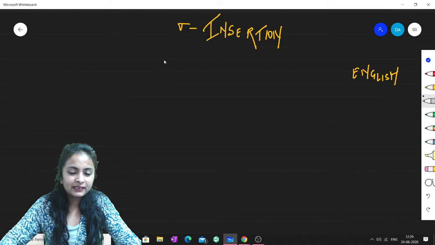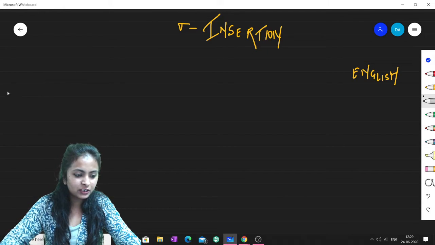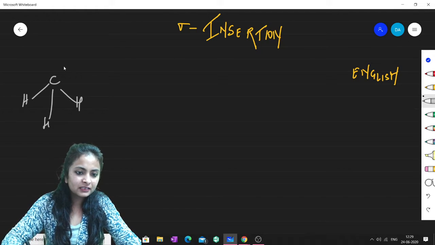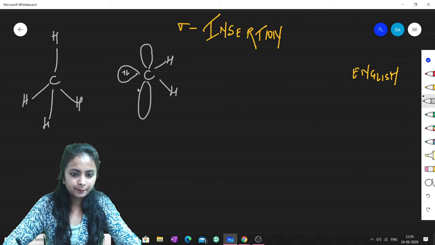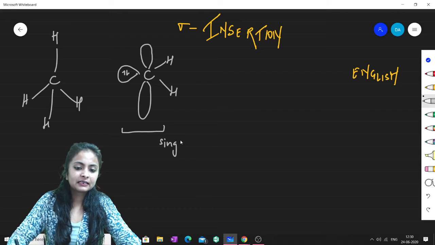Okay, so guys, sigma insertion. First of all, how does sigma insertion work? Let me give you one example. Let's take methane. So this is methane, and to this methane I provide carbene. In this carbene we have an electron pair here, and similarly we have an empty orbital here. I am writing singlet carbene initially. Fine, this is singlet carbene.